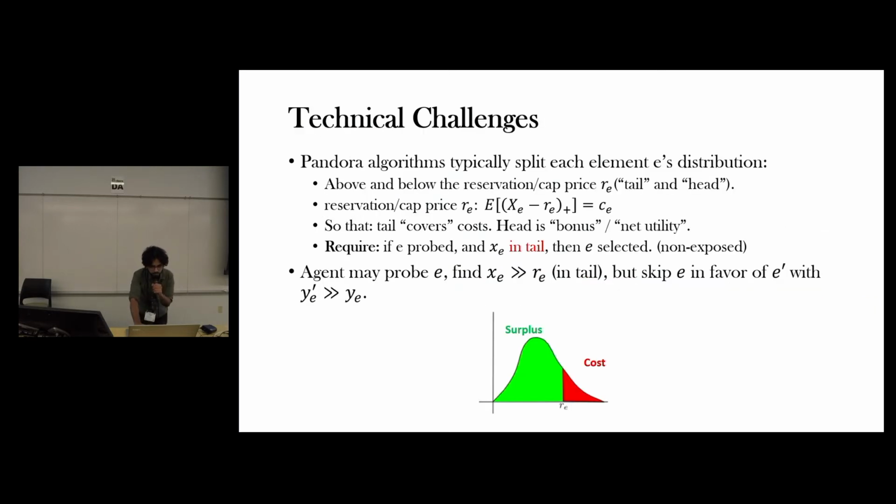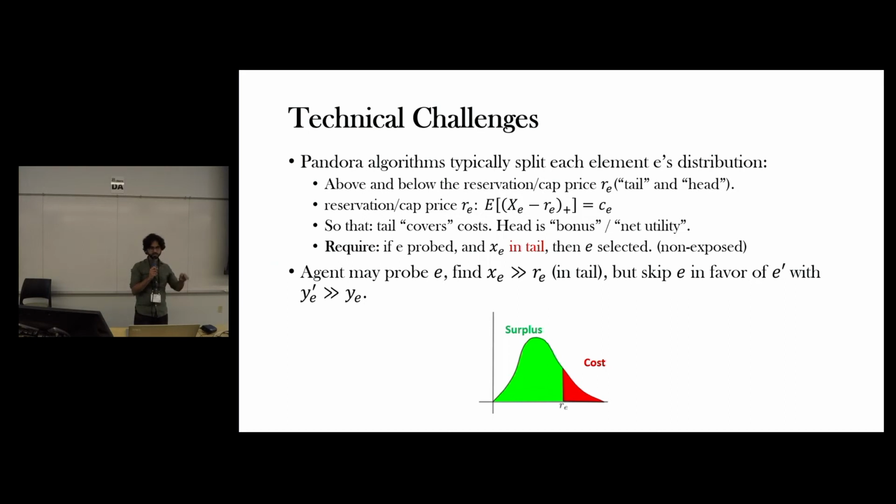Right. So in this work, the main distinction from the previous work is that we have this probing cost, and that makes this problem slightly more complicated. So let me demonstrate that. The underlying principal's optimization problem is Pandora's box.